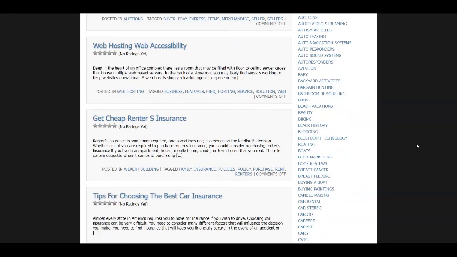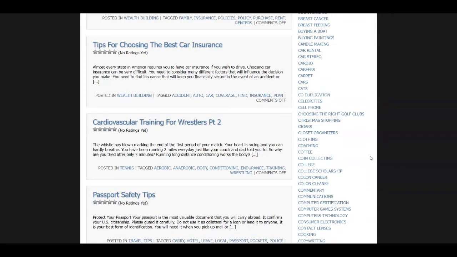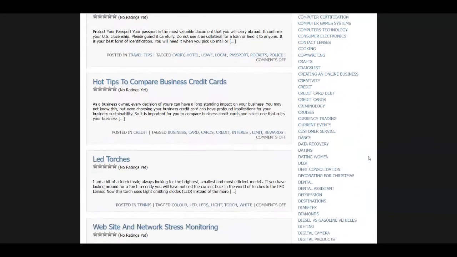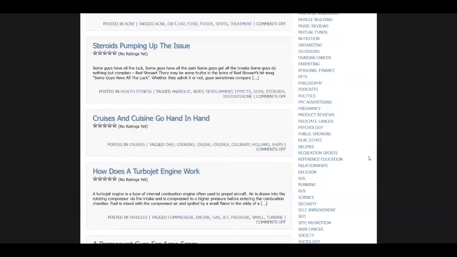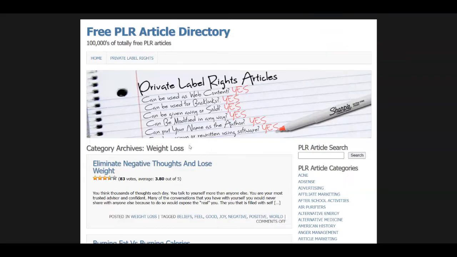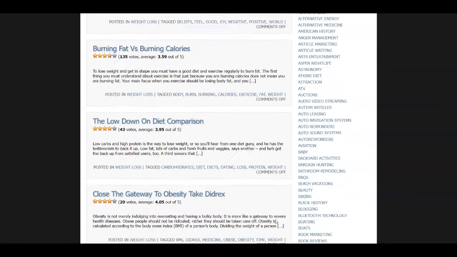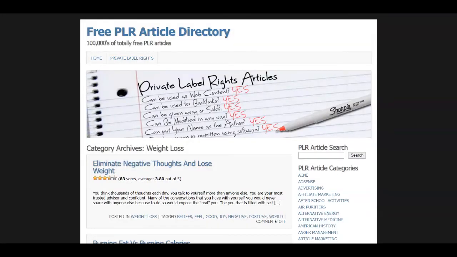The article that you're going to find is going to be related to the niche that you chose before in order to create your group and the question that you're going to ask. So in my case, I'm going with the weight loss niche, so I'm going to find some articles related to weight loss. I'm just going to click down here, and after that I just need to find an article about how to lose weight so I can answer my question over at Quora.